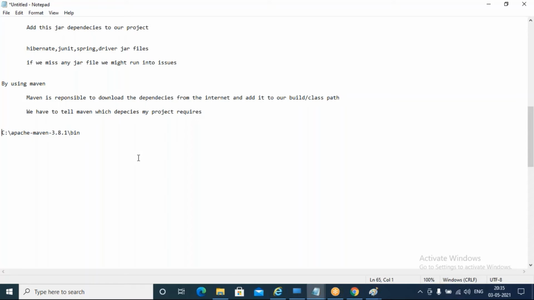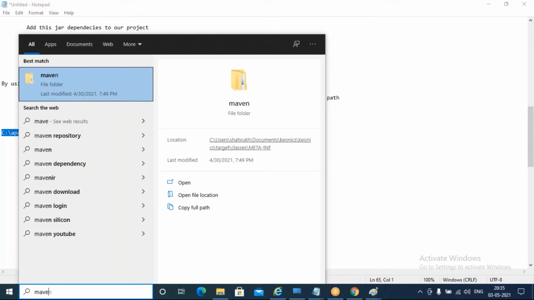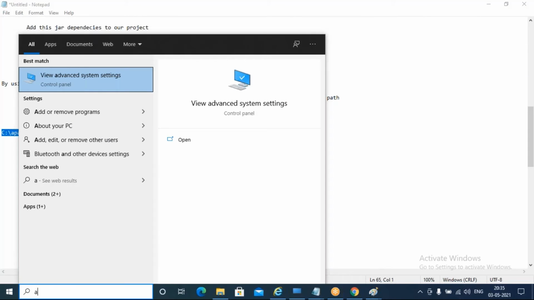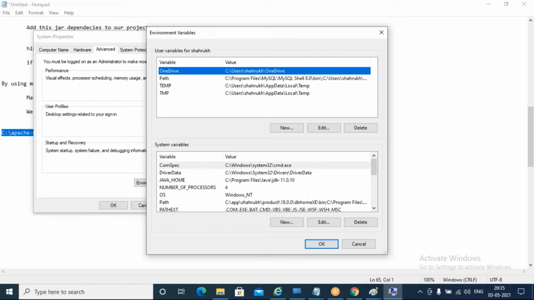Now we need to set the class path for the downloaded Maven binaries. Go to advanced, click on that, and it will open system properties. Click on environment variables.